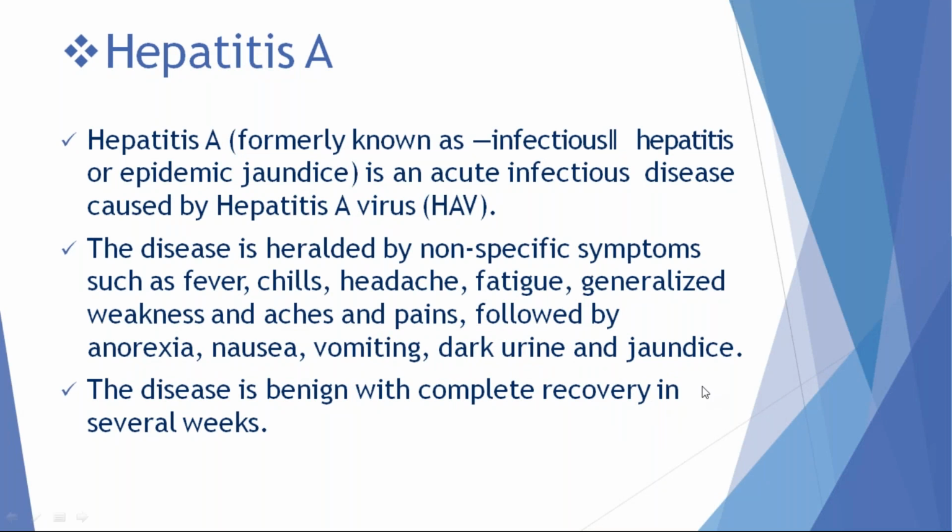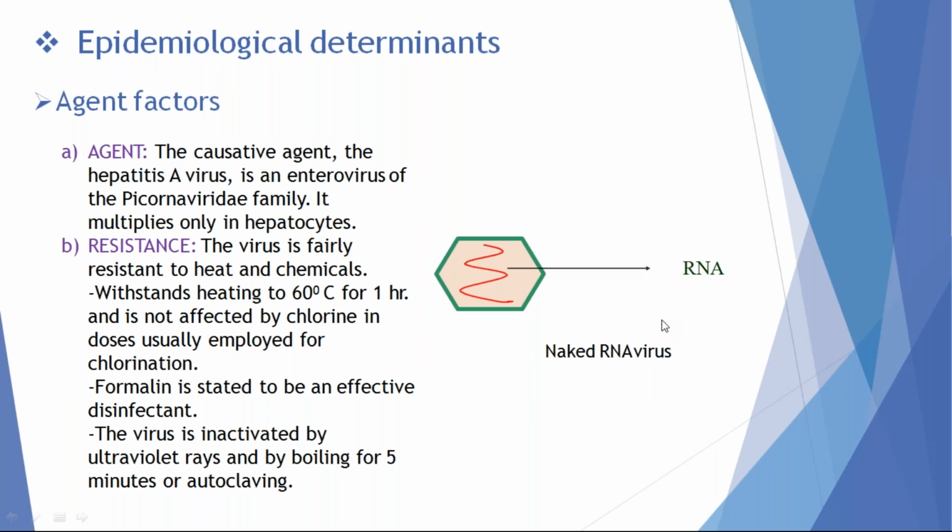Hepatitis A is also known as infectious hepatitis, also known as epidemic jaundice, because most of the epidemics come like coronavirus. Hepatitis A spreads through food and water contamination. That's why it is called epidemic jaundice. The disease is heralded by non-specific symptoms like constitutional features like fever, chills, jaundice, fatigue, generalized weakness, pains. These constitutional features are because of excessive production of inflammatory cytokines like interleukin 1 and 6. The disease has complete recovery within 6 months. That's why it is called acute hepatitis.